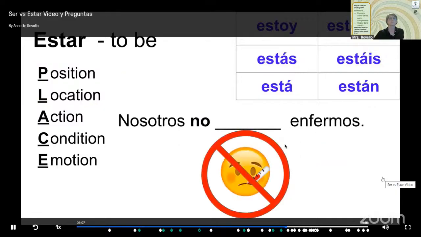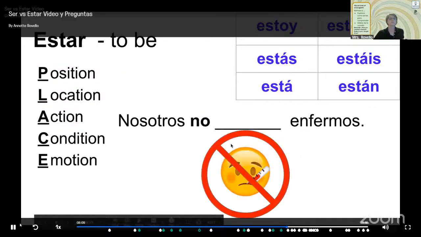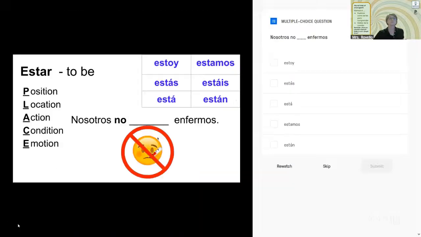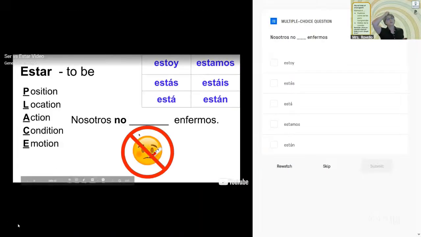All right, nosotros no blank enfermos. We are not sick. So, which one would we use here? Remember, nosotros has an S on it. That's our clue that it's plural. So we need to think about that right hand column. We are not sick. Which one would it be?